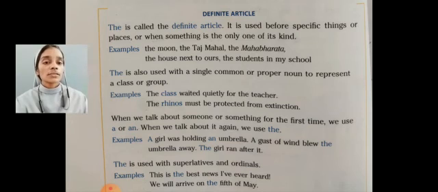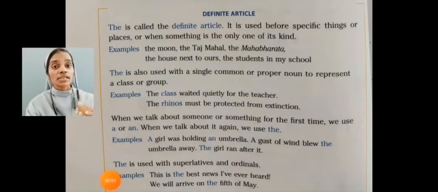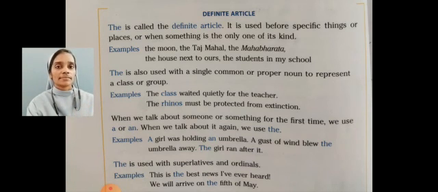The is used with the superlative and ordinals. For example, this is the best news I have ever heard. In the previous video, we saw that with the superlative degree we use article the: the longest, the shortest, the tallest, the best. So here, this is the best news I have ever heard. We will arrive on the 5th of May.